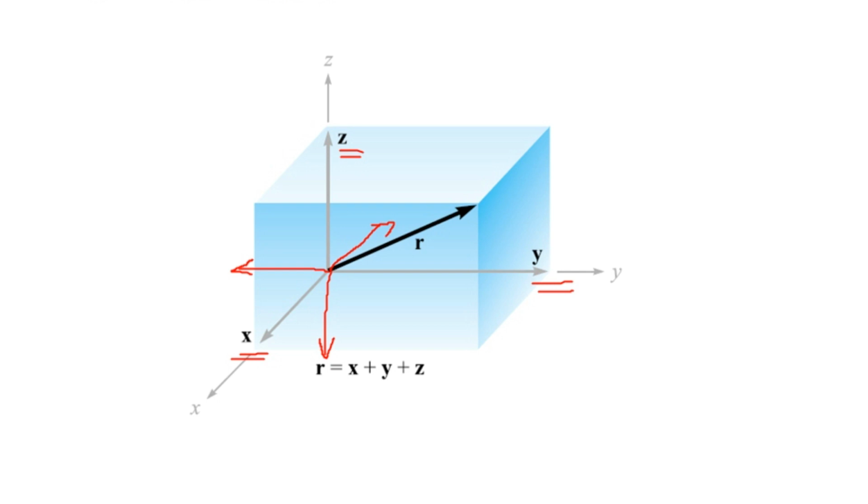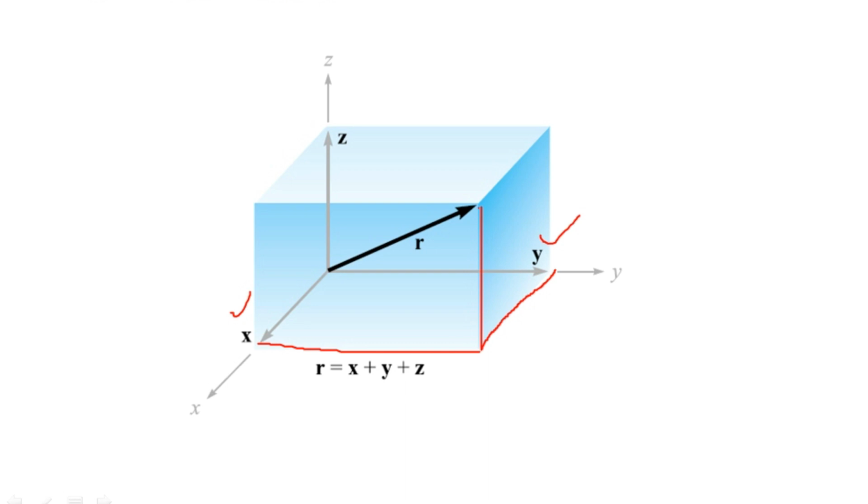Now any vector joining the origin, which is the intersection of the three axes x, y, z, to a point here is a vector r. Right now we are concerned only with the magnitude. When we drop a perpendicular from this point onto the xy plane, it intersects the x and y axes, and drawing these lines we get the measurements of x and y. Similarly, dropping a perpendicular on the z axis marks the z unit here.